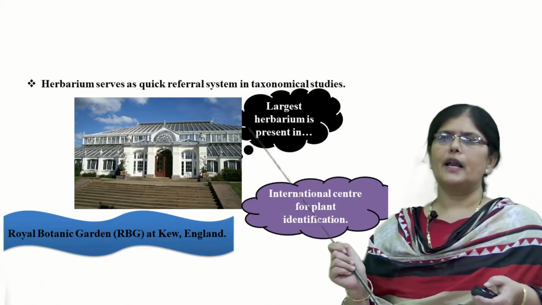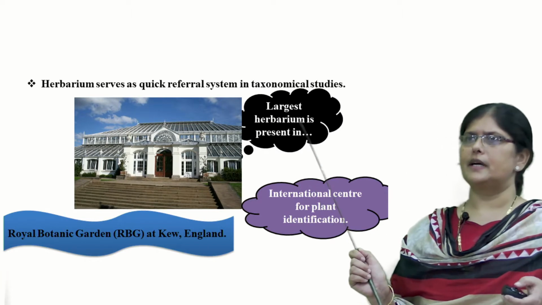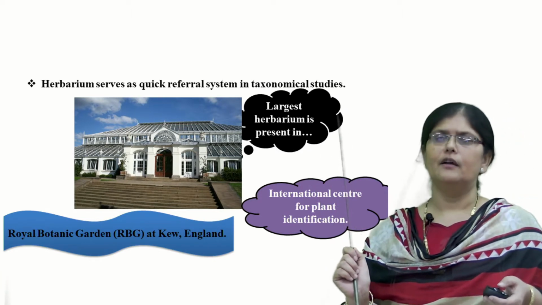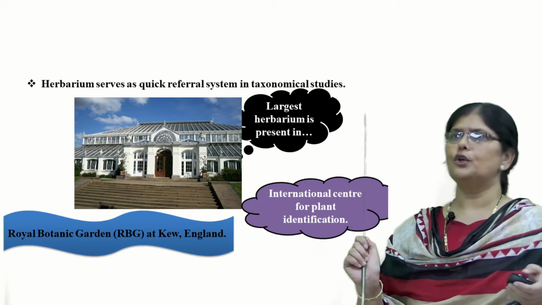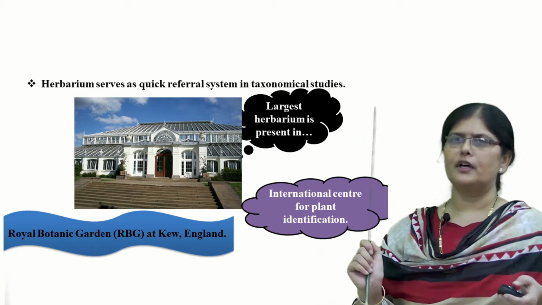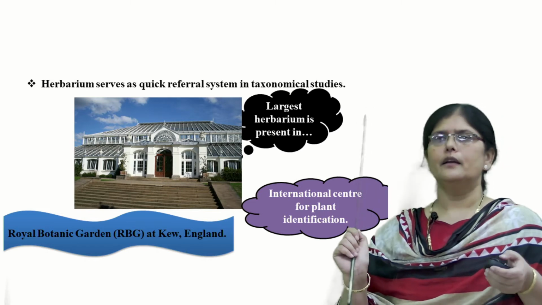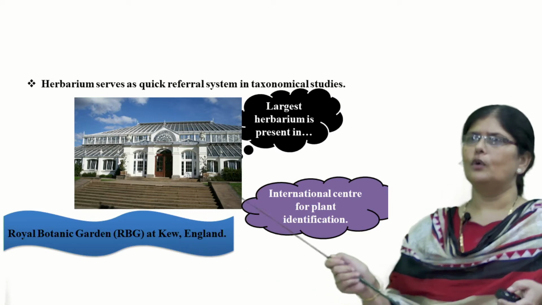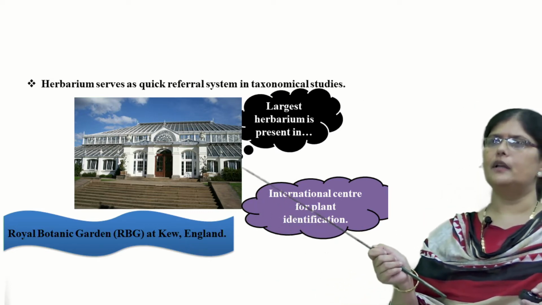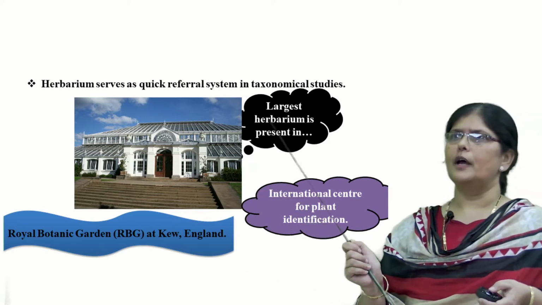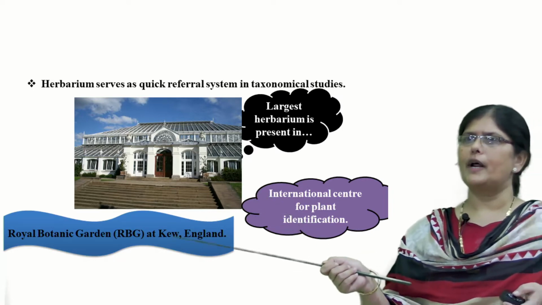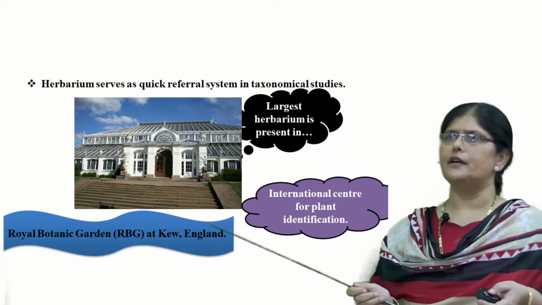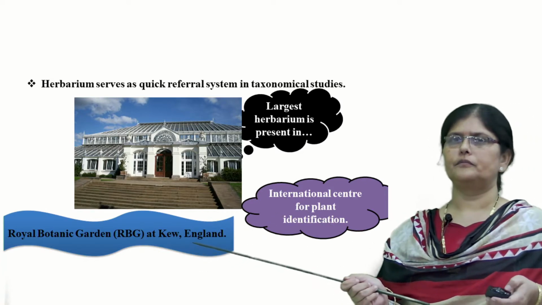Now, herbariums are a quick referral system in taxonomic studies. Suppose you have identified a new plant or an already identified plant. How do we know about that? You refer to the herbarium and it becomes easy for us to understand the name of the plant, whether it is a new one or an already identified plant. The largest herbarium is present in the Royal Botanic Gardens at Kew in England. It is an international center for plant identification.